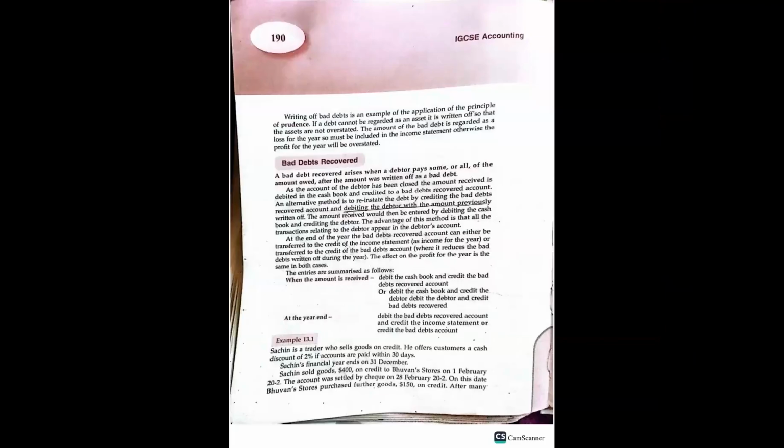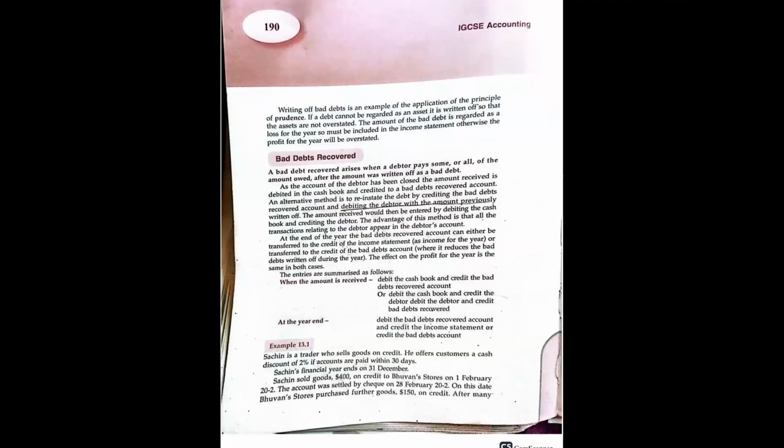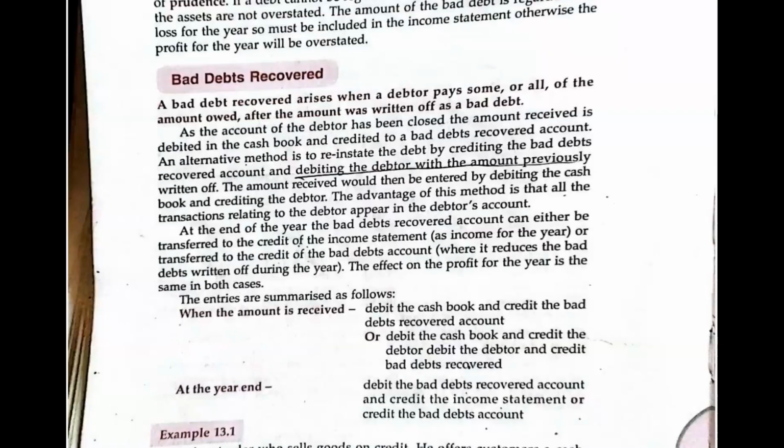Now, let's see what happens. Sometimes you are able to recover the debt. This is very important. There are times when you had estimated and written off some bad debt, thinking that we are not going to recover this money. But all of a sudden, those people that you counted would not give you the money decide to give you the money. If they give you the money, then that is called the bad debt recovered.